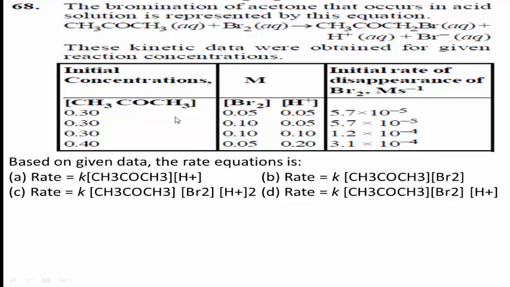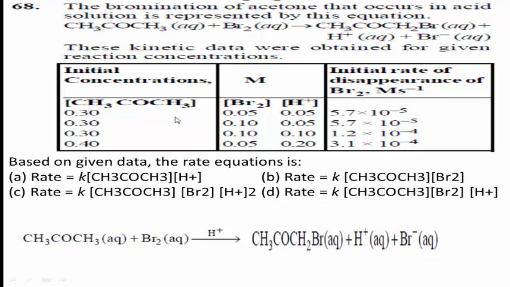Yes, students, rewriting the given data for the reaction: CH3COCH3 (aq) plus Br2 in presence of H plus ion forms the product CH3COCH2Br (aq), H plus and Br minus.